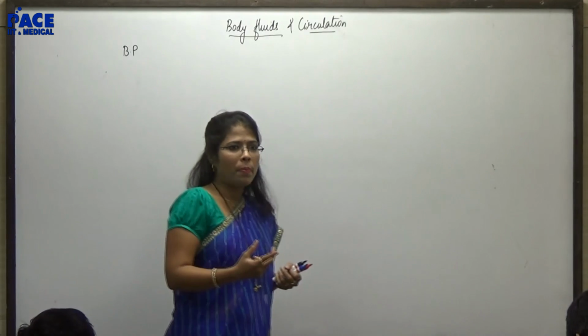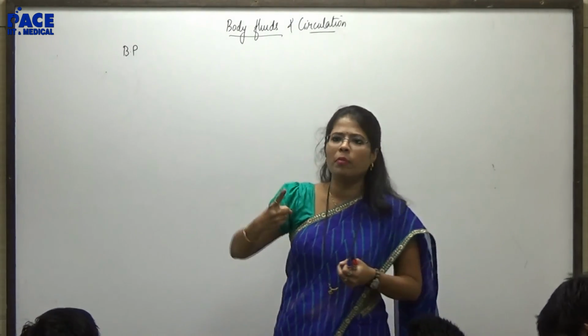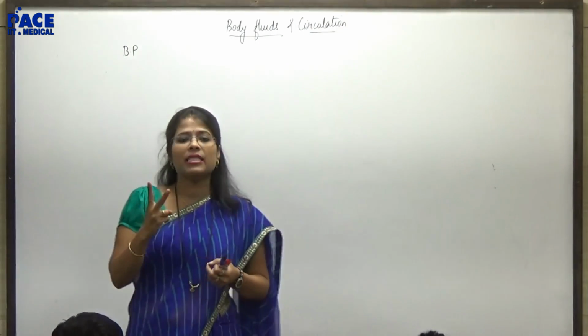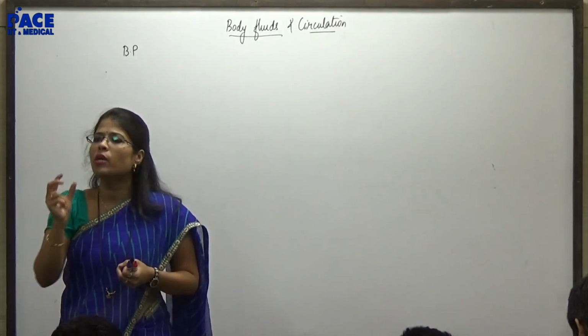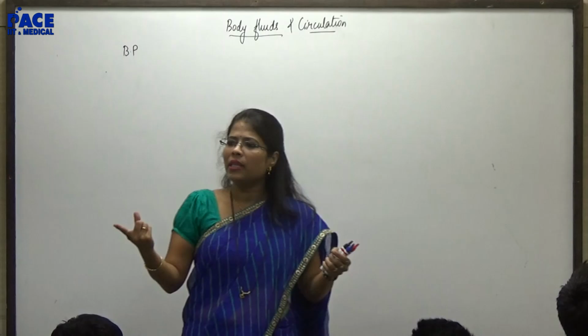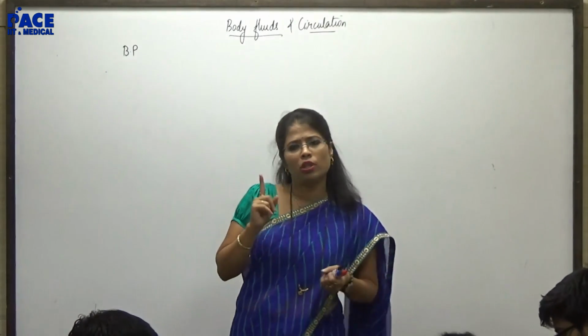This depends on two major factors. First, the volume of blood: obviously if the volume of blood is high, blood pressure is going to be high. And second is the diameter, the size of the lumen of the arteries. The larger the lumen, the lesser the blood pressure. Means over here it is inversely proportional to that.